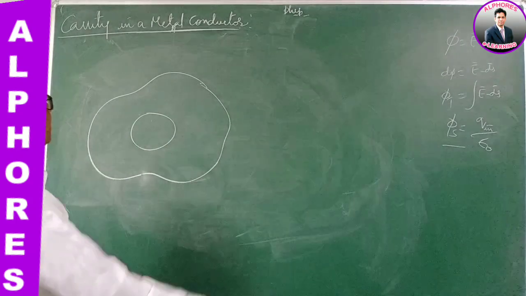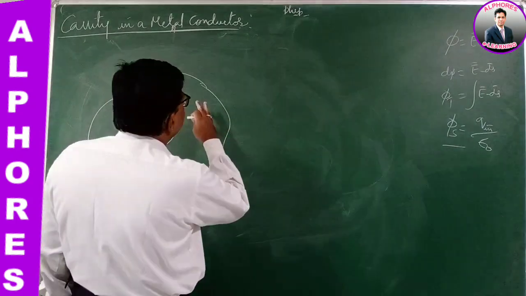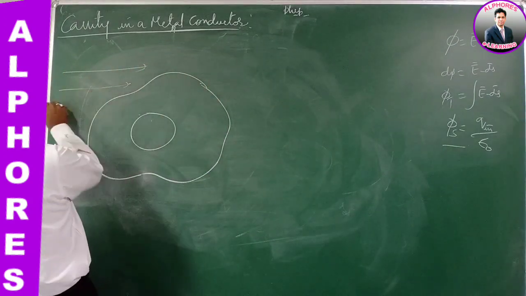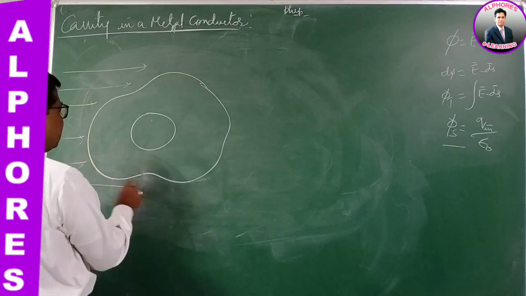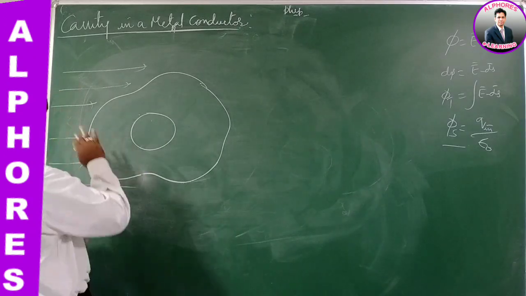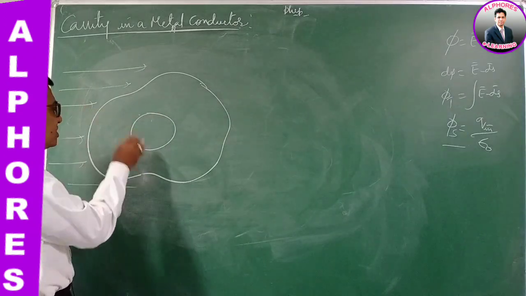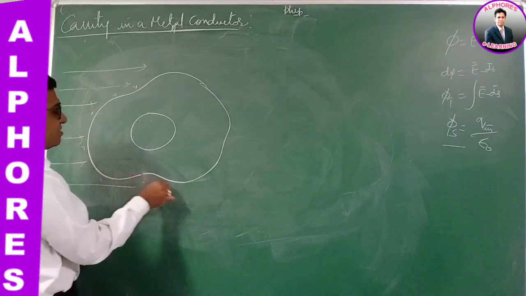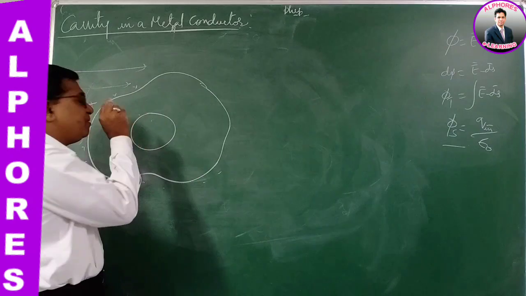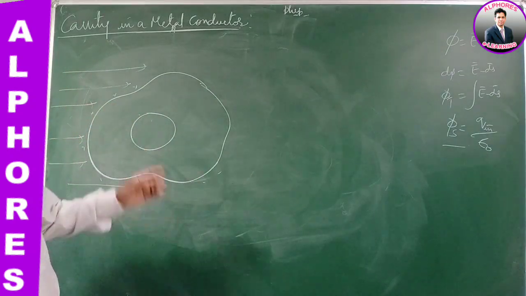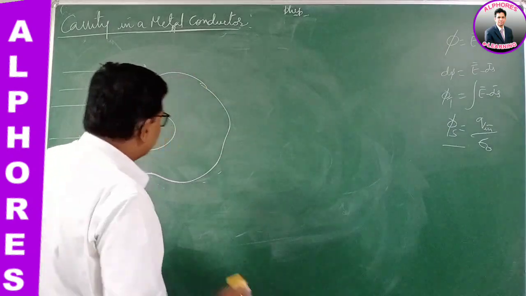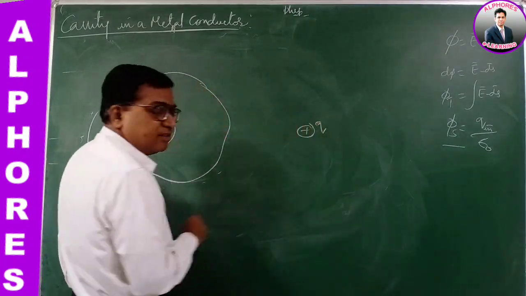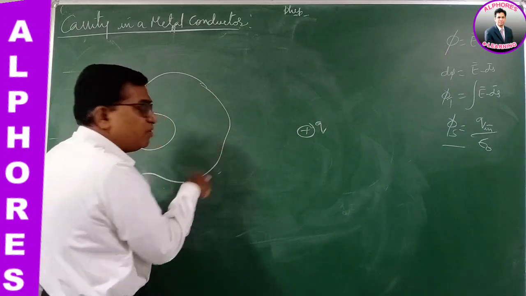Right, a conductor with a cavity. Now I have placed this in an external electric field. Due to the electric field, charge will be induced on it. The induced charge will stay only on the outer surface, and no charge will be induced inside the cavity due to the external field. Let's say if I place a point charge outside, because of this, charge will be induced in this.